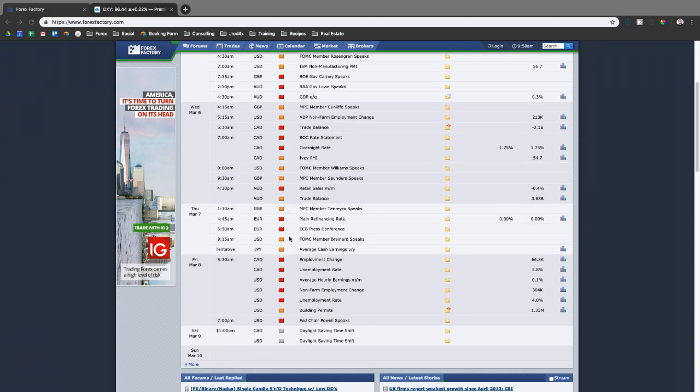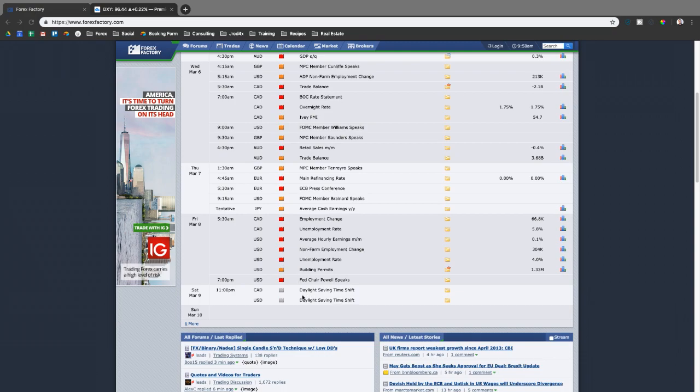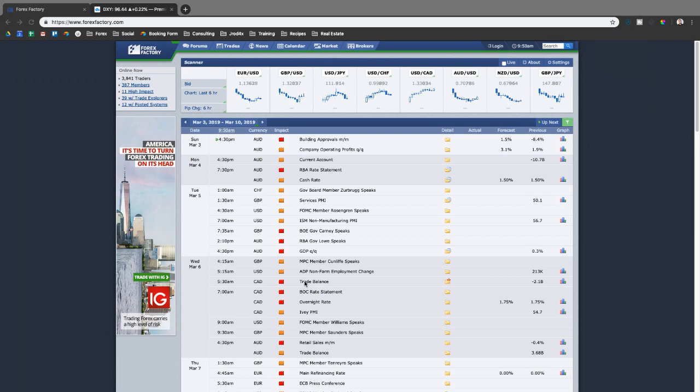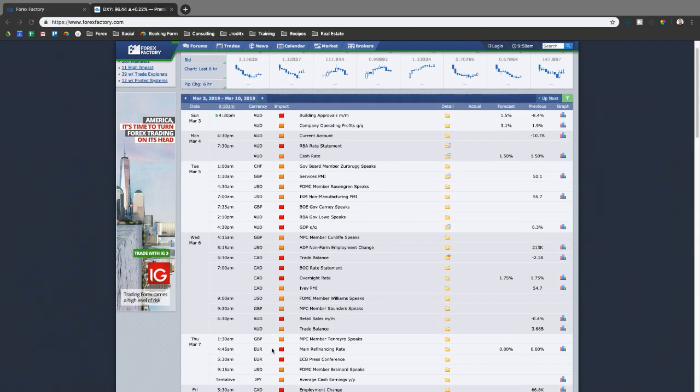And Thursday we have ECB for euro, so this will definitely be a pretty volatile day for euro. And then Friday we have NFP, as well as daylight savings time. I didn't realize that daylight savings is back again. So for me, the days that I'll primarily be trading this week will be New York session, Monday through Thursday.